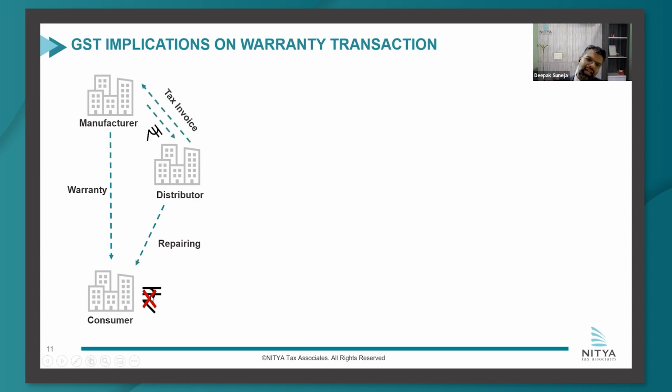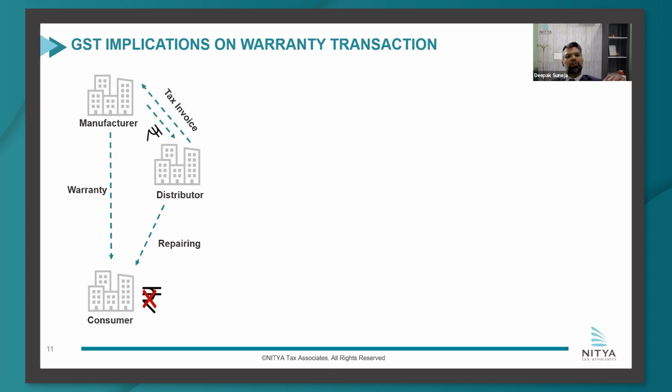Instead, he charges a consideration or collects money from the manufacturer. And there may be different ways how he collects the money. So taking a simple example, he issues a tax invoice and he receives money. So on that tax invoice, that is one way in which the consideration can flow or may flow.